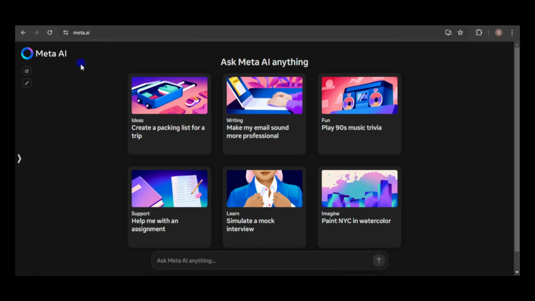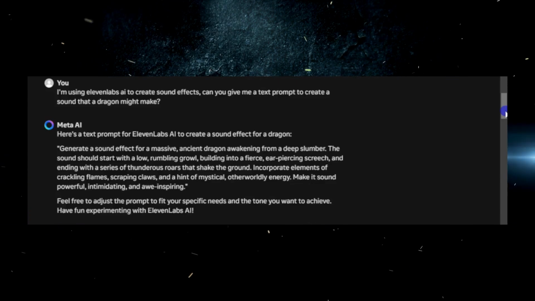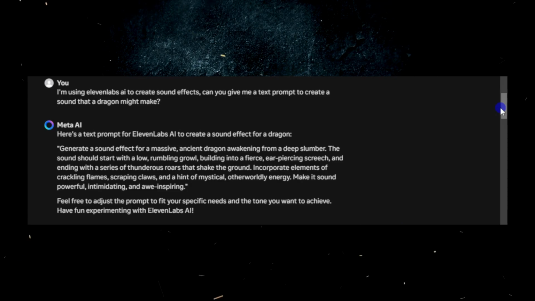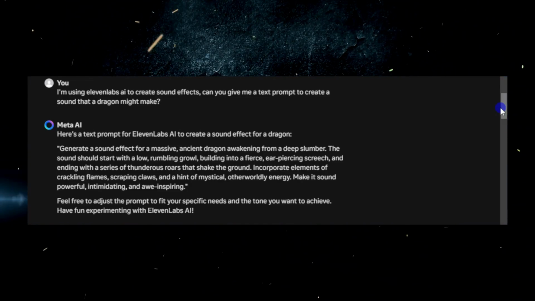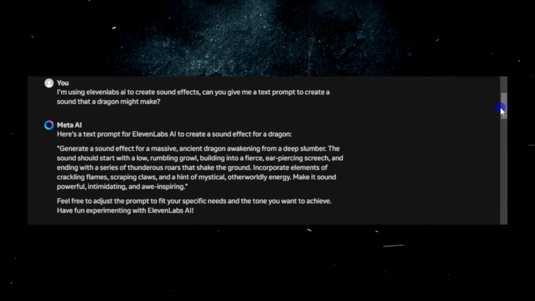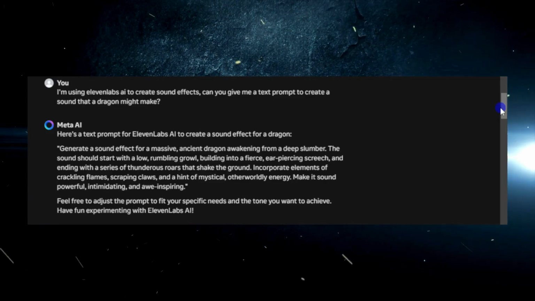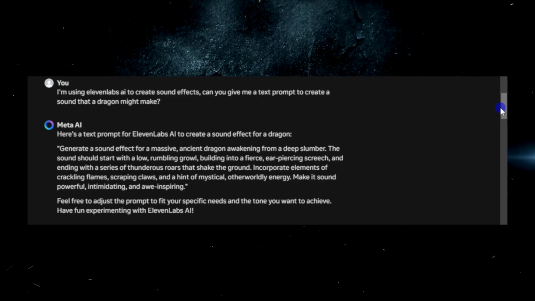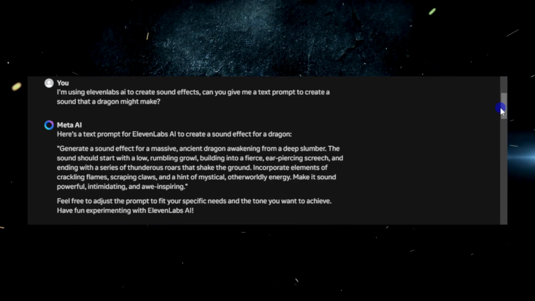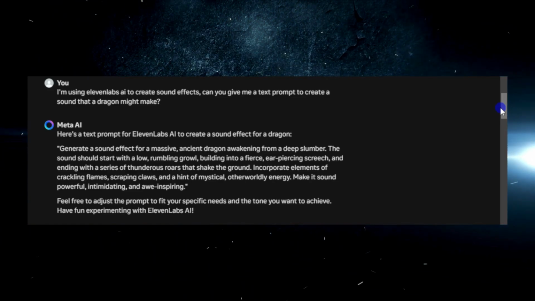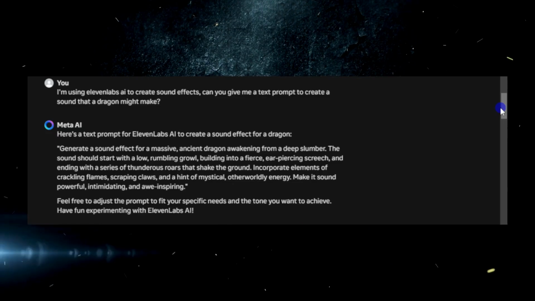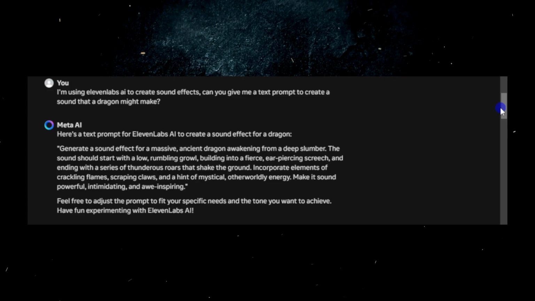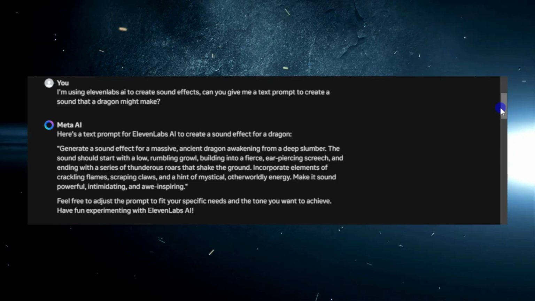Next, I wanted to try something more exciting, so I asked Meta AI to craft a prompt for a sound a dragon might make. And boy, did it deliver! The prompt reads, "Generate a sound effect for a massive ancient dragon awakening from a deep slumber. The sound should start with a low, rumbling growl, building into a fierce, ear-piercing screech and ending with a series of thunderous roars that shake the ground. Incorporate elements of crackling flames, scraping claws, and a hint of mystical, otherworldly energy. Make it sound powerful, intimidating, and awe-inspiring."